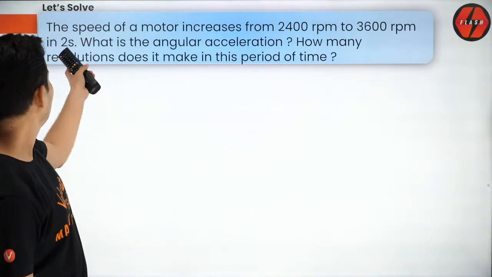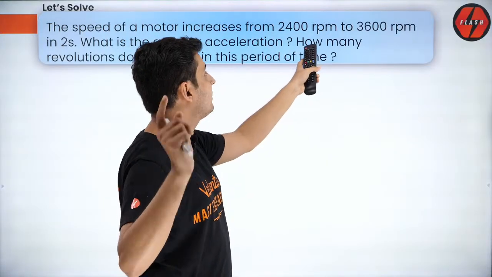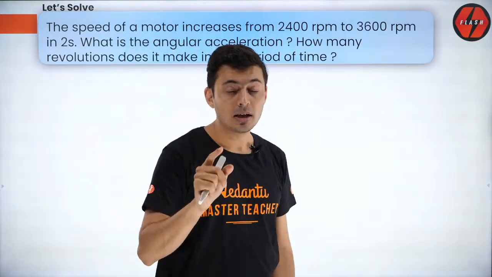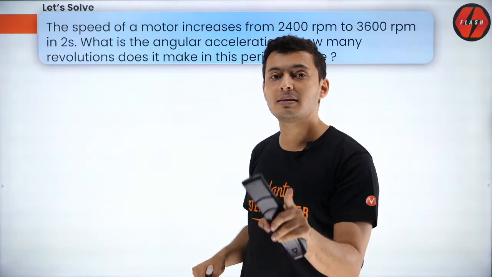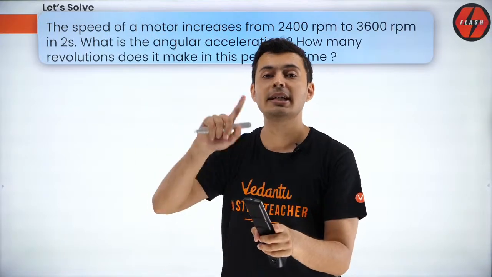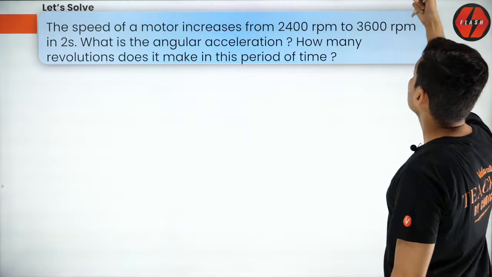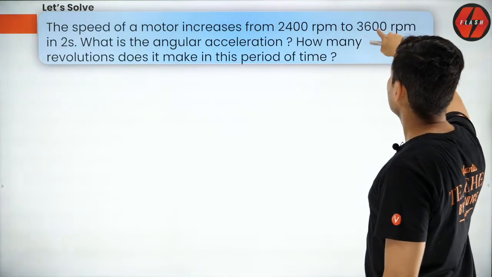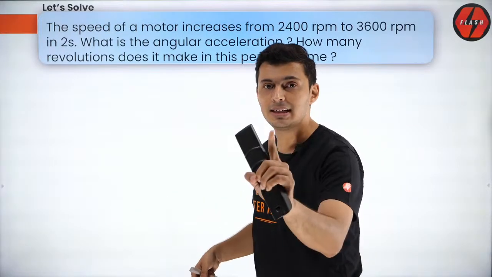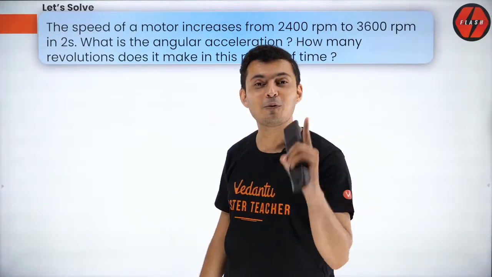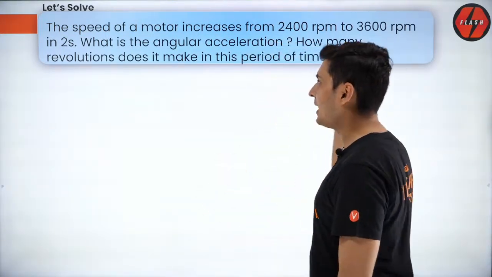The speed of a motor increases from 2400 RPM. RPM, remember, means rounds per minute. So the hint is first convert the rounds per minute into radians per second. And then it increases to 3600 rounds per minute, so convert that again into radians per second. I'll give you a hint: 1 minute is 60 seconds and 1 round is 2 pi radians. Keep that in mind, that will help you.